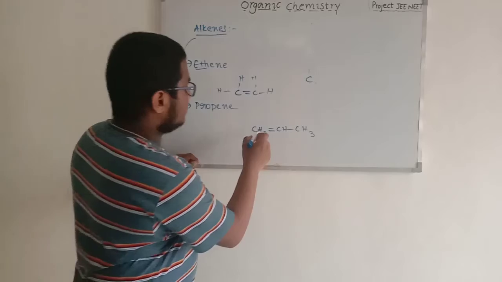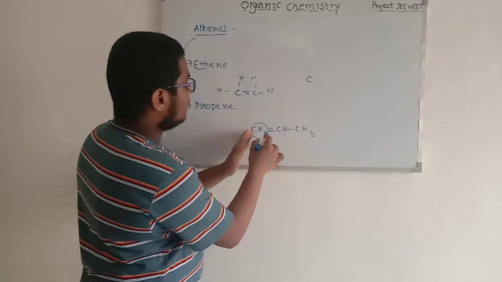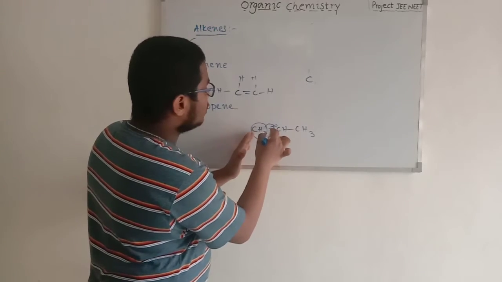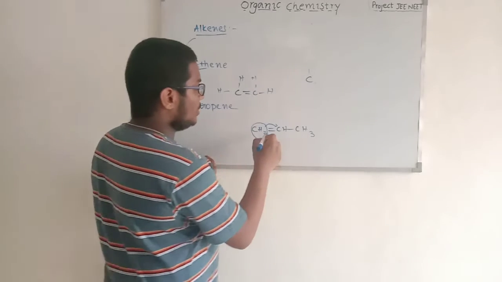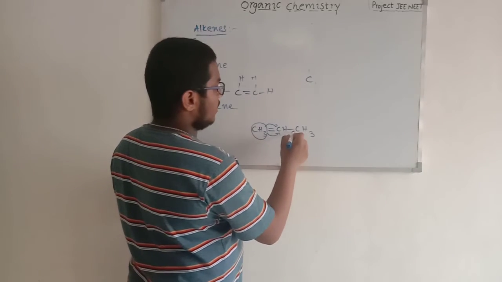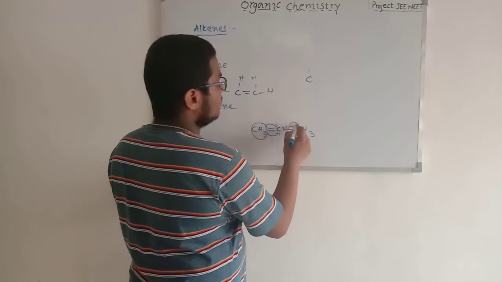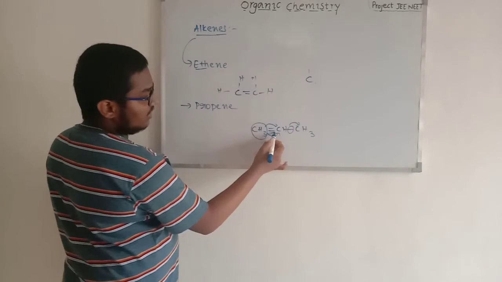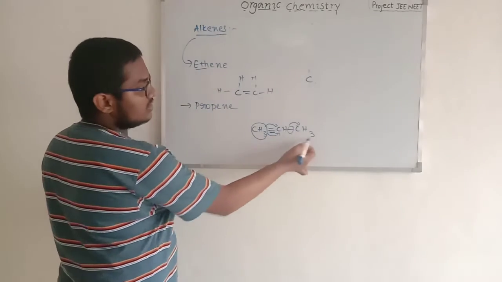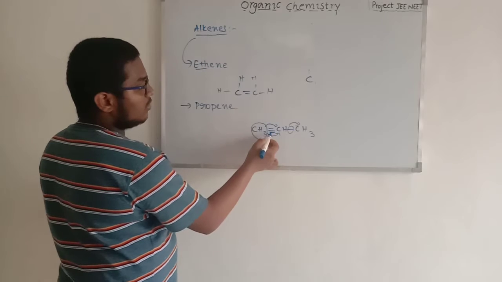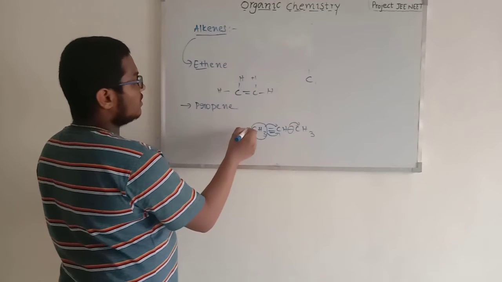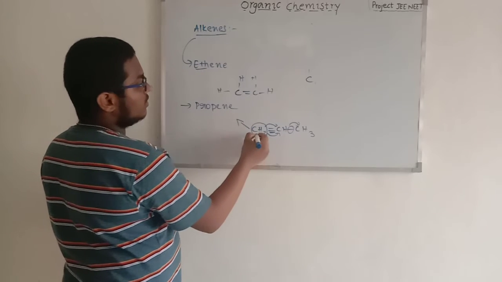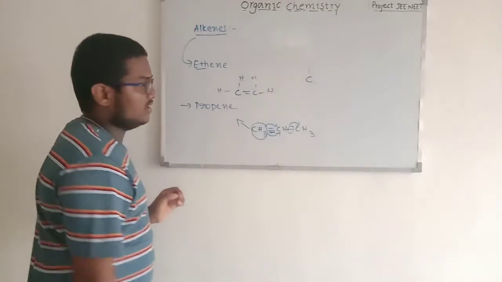So this carbon compound is forming two bonds, double bond with this carbon, and this single bond is with this carbon. So there is one double bond in this long chain. So that carbon compound is called as propene because 3 carbons are present in this chain.